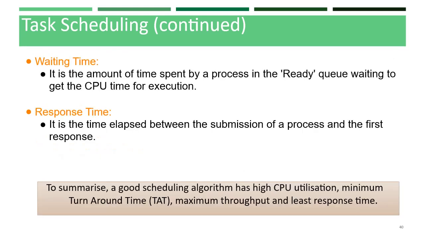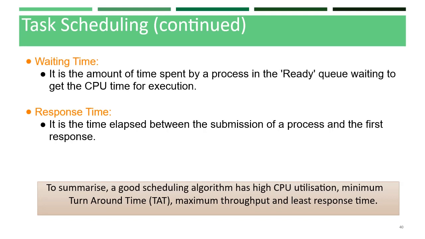Next factor we have to consider is waiting time. It is the amount of time spent by the process in the ready queue waiting to get the CPU time for execution. So if any process is already ready and it is in the queue waiting for the CPU, that is nothing but waiting time. So always the waiting time should be minimum for a good scheduling algorithm.